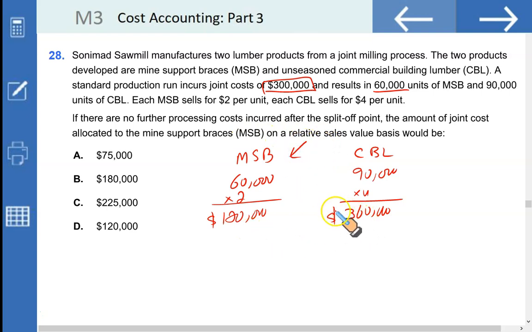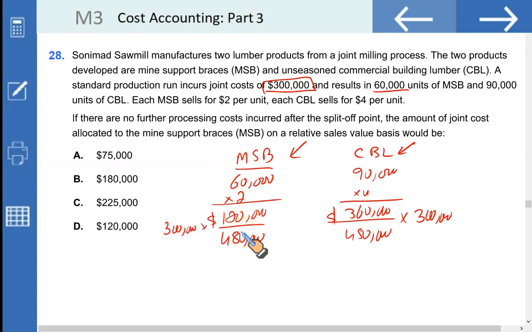So 120 plus 360 gives you a total of 480. 120 is what percentage of 480? Or you can just simply use 120 by 480. That's the proportion for MSB, and 360 by 480 for CBL. Simply multiply your joint cost of $300,000 with this fraction to get the joint cost assigned. 120 by 480 multiplied by $300,000 will give you the joint cost assigned to MSB. It's very straightforward. 120 by 480 multiplied by 300,000 gives you 75,000. 75,000 should be A. A is the right option.